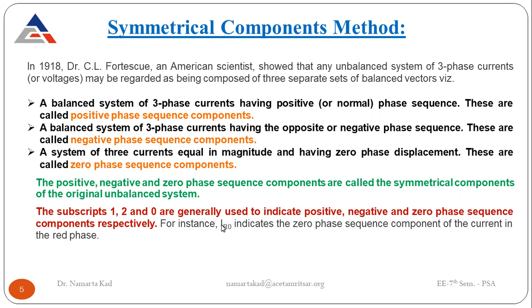For example, I_R0 indicates the zero phase sequence component of current in the red phase. Here R means red phase, I means current, and 0 means zero phase sequence component. If it is I_R1, that means the positive phase sequence component of current in the red phase, and so on. These are the subscripts that we are going to use in our upcoming lectures.